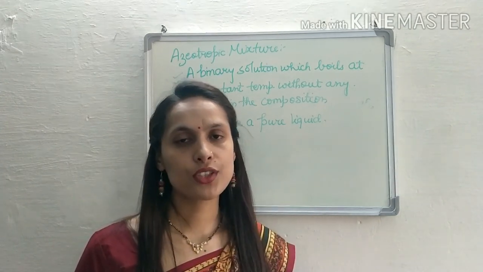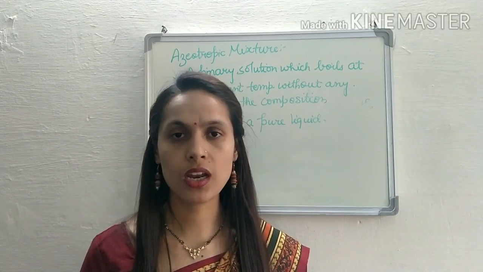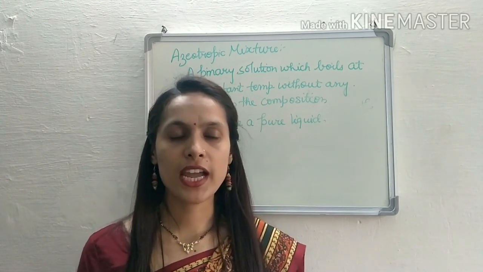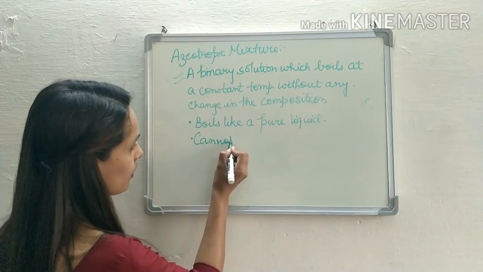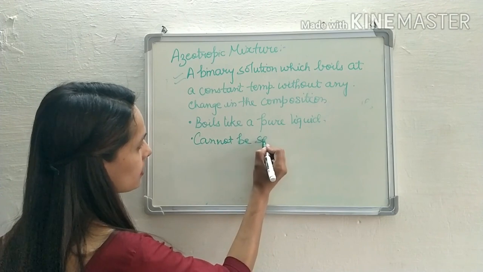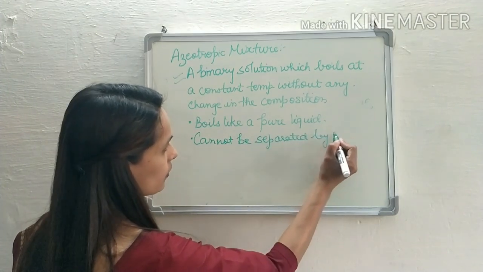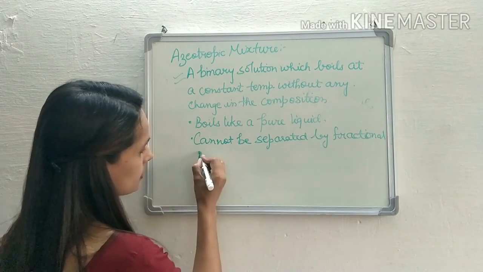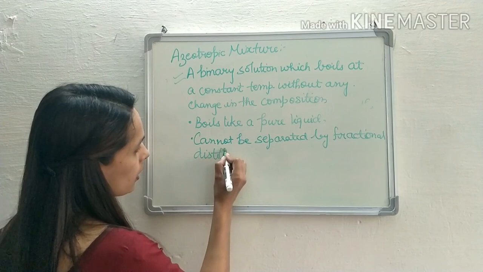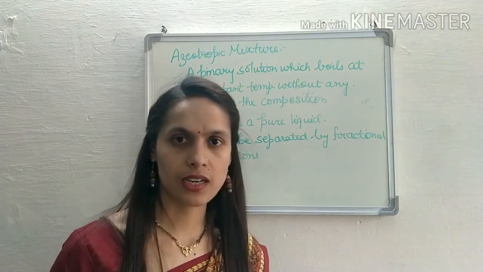Now next, if we talk about the separation of the components of the azeotropic mixture, the components of the azeotropic mixture cannot be separated by fractional distillation. Now why can the components not be separated by fractional distillation?